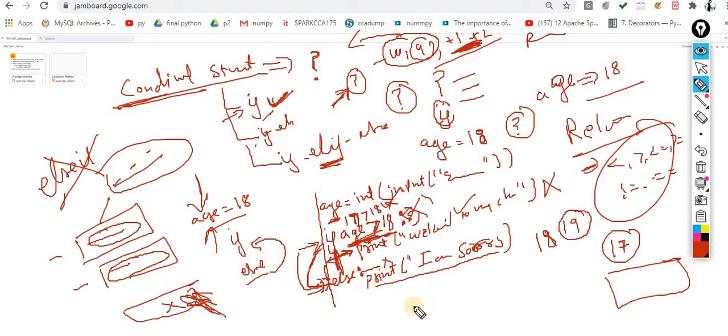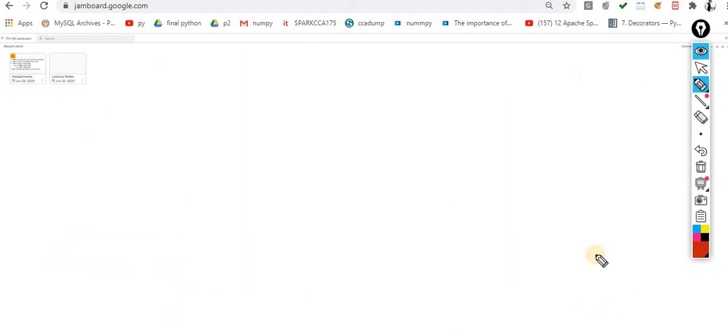Again, the funda is the same. You simply use else, and after else you are supposed to use a colon. Whenever you use a colon, make sure you tab indent. Whatever statement you want to write under this else should be tab indented. Keep this funda in mind. I will show you the practical for the same, so the picture will be more clear. Then I will move to the if elif part, so don't worry about it.